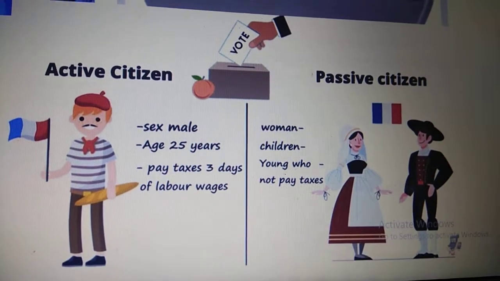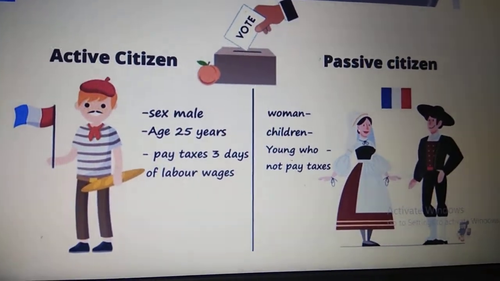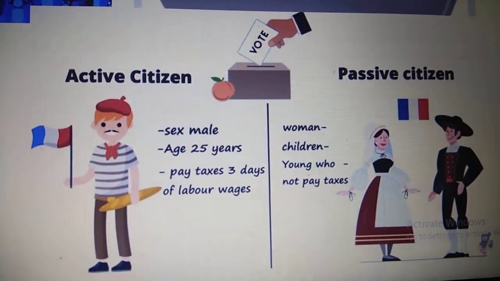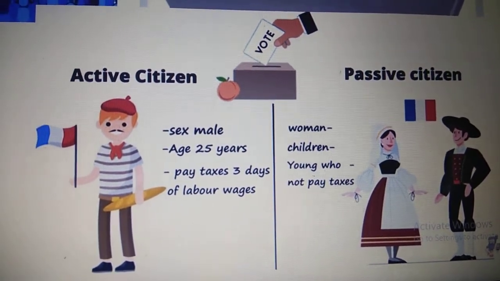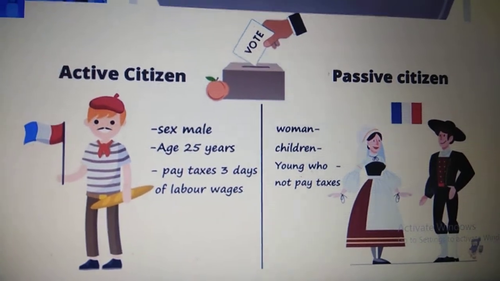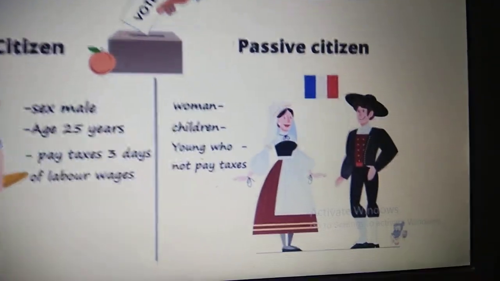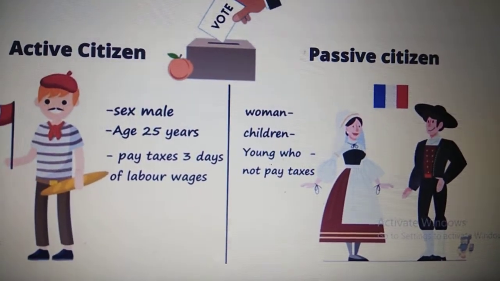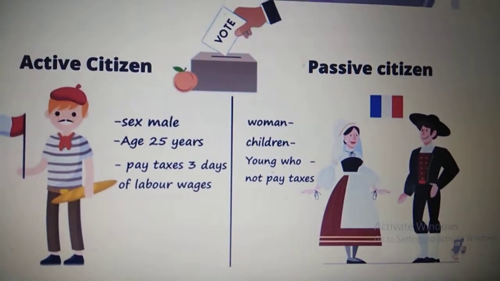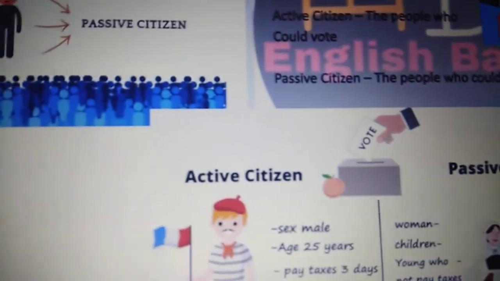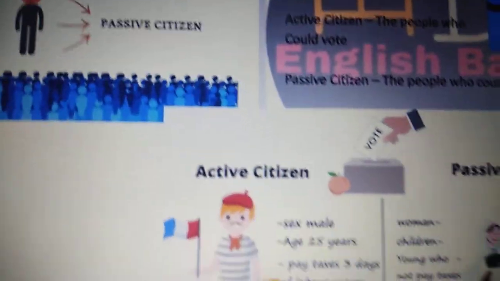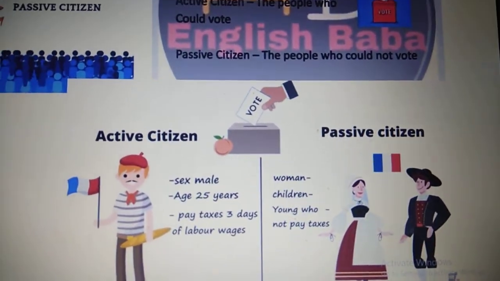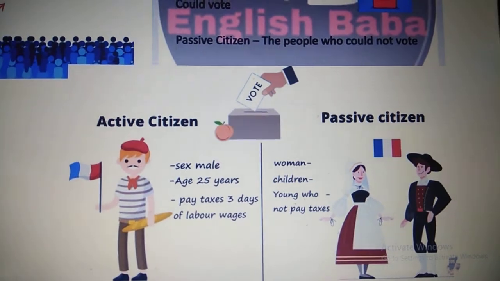They should be above 25 years of age and pay taxes equal to at least 3 days of a laborer's wages. And who were the passive citizens? They were women, children, and young people who did not pay taxes. So, let us now look into how the National Assembly was elected. So, now you know there are two types of citizens, active and passive citizens.